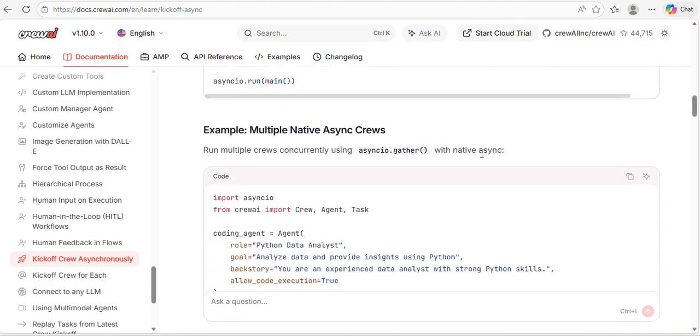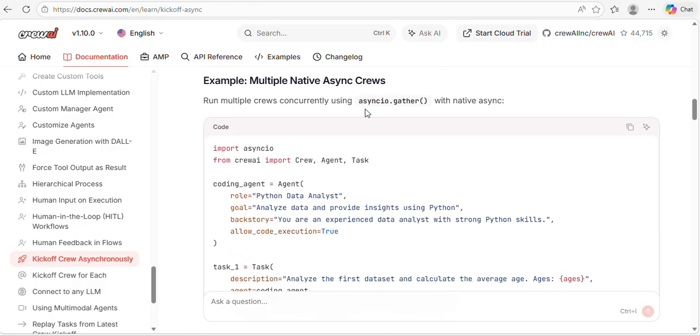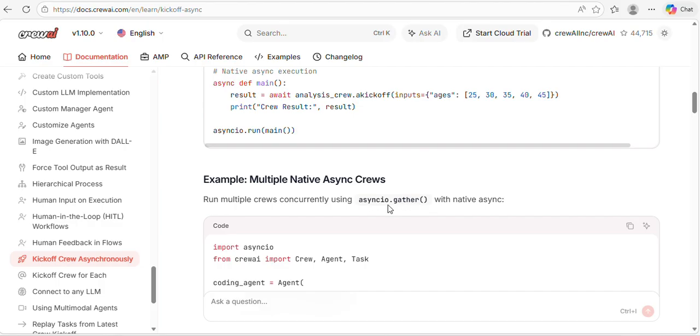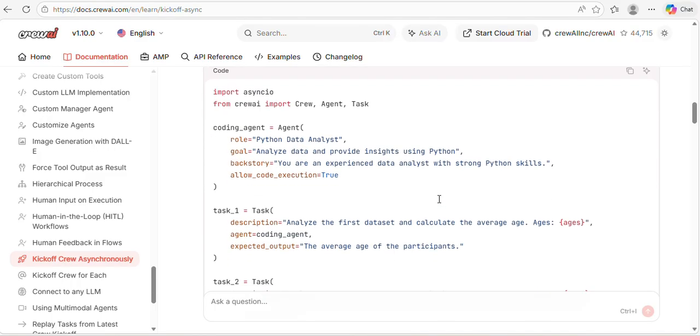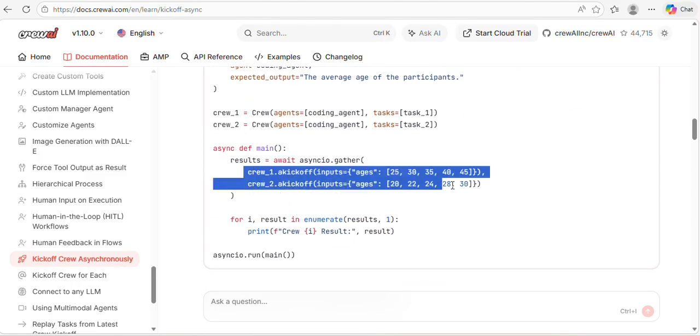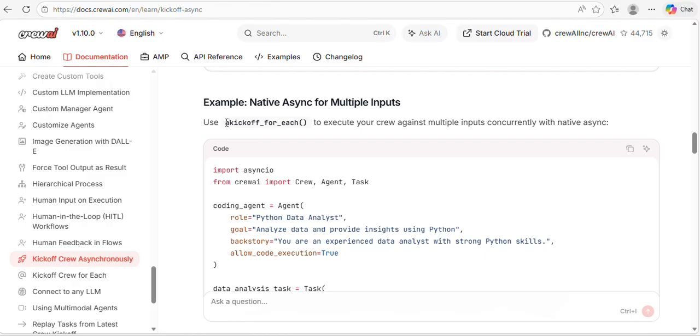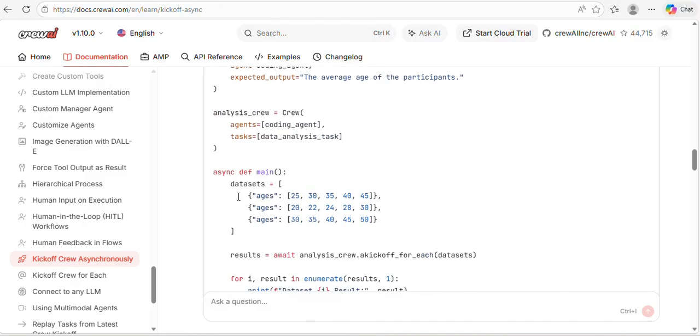If you see multiple native async execution, there is asyncio.gather. In my Python async video, I briefly discussed asyncio. asyncio.gather helps us run the coroutines concurrently. And then for native async, akickoff_for_each helps us process multiple inputs concurrently, a list of inputs.